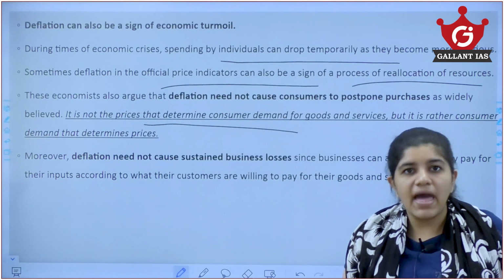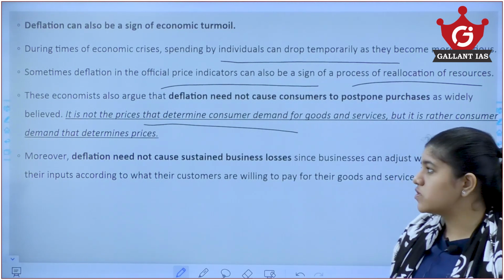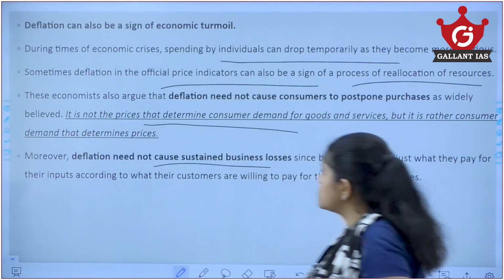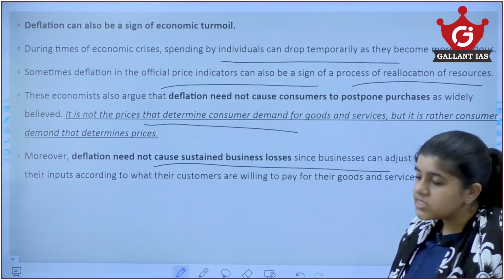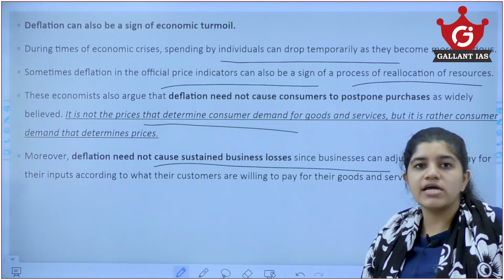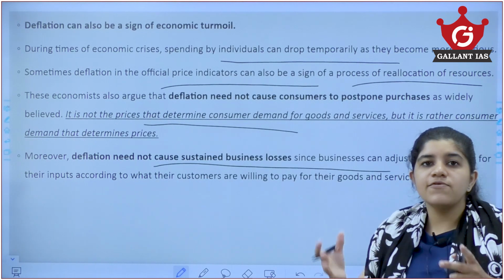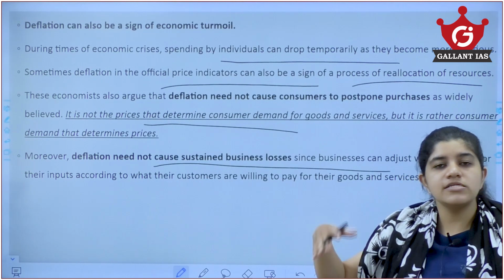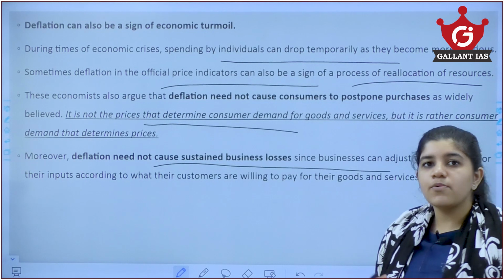The consumer demand actually determines the price of the goods. Moreover, deflation need not cause sustained business loss as well, and people might not even postpone their purchases. But these are all categories, like 50% of people may do that and 50% may not do that. So these are all depending upon chances.